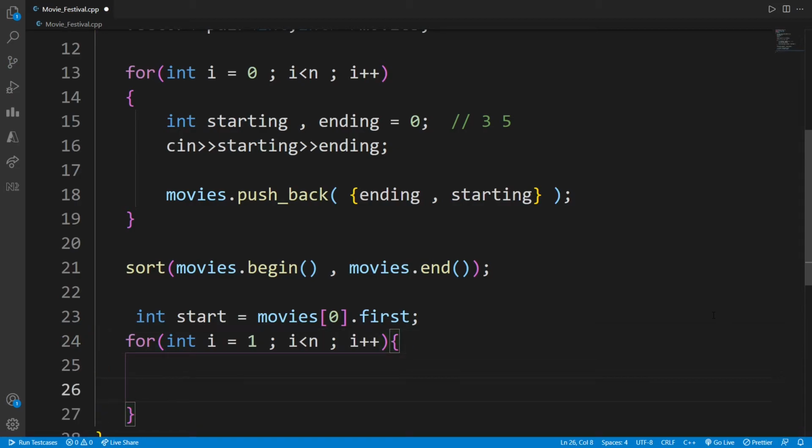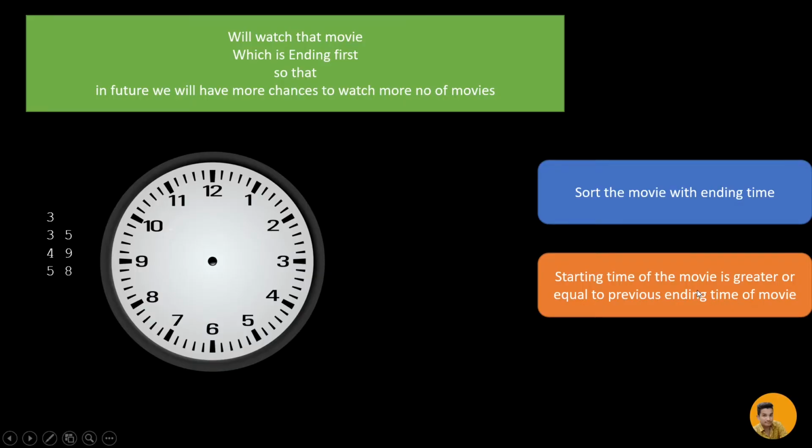Then what I need to do is check if the starting time of a movie is greater than or equal to the previous ending time.